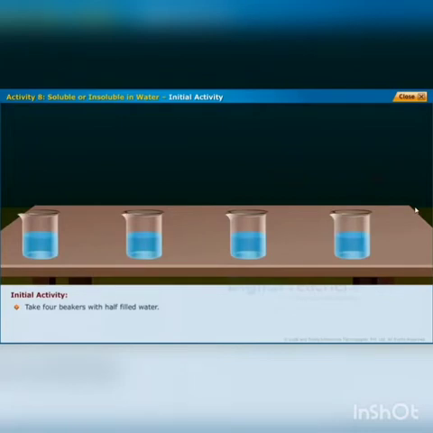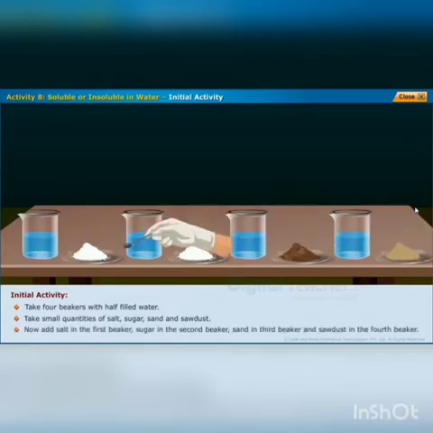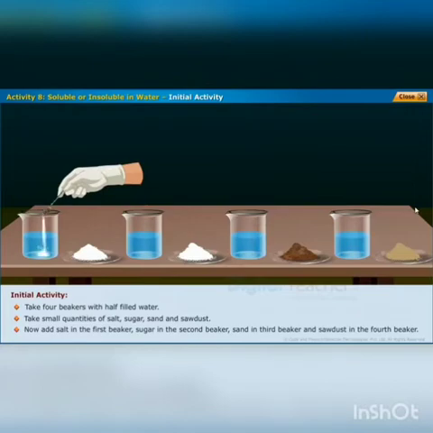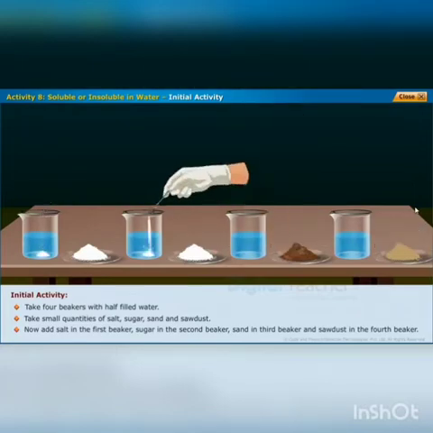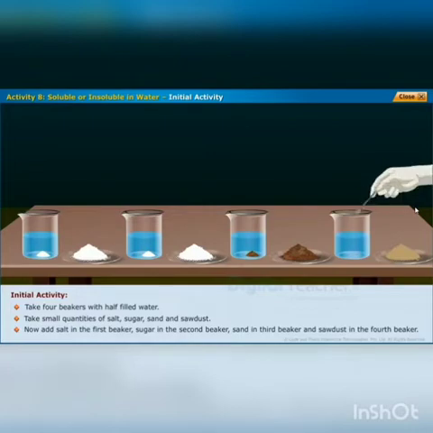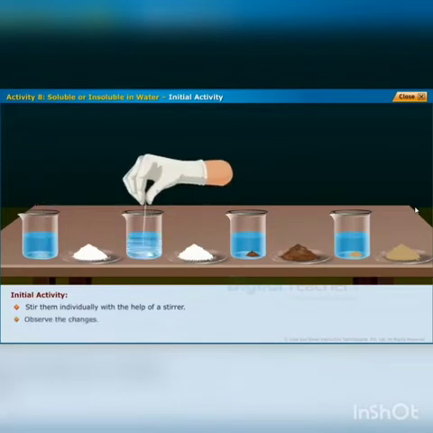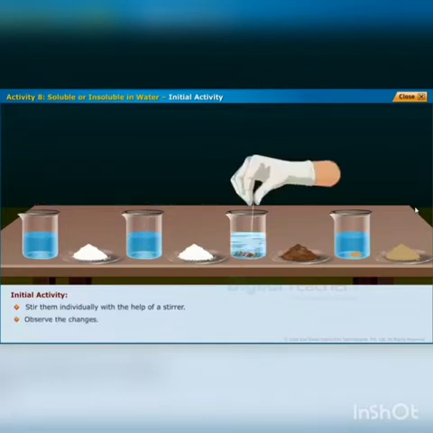Take 4 beakers half filled with water. Take small quantities of salt, sugar, sand and sawdust. Now add salt in the first beaker, sugar in the second beaker, sand in the third beaker and sawdust in the fourth beaker. Stir them individually with the help of a stirrer. Observe the changes.